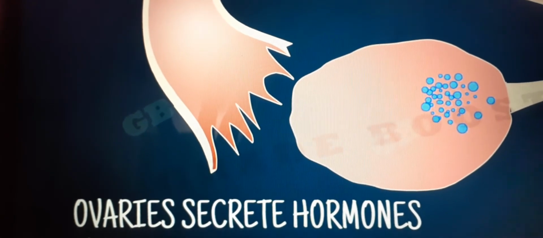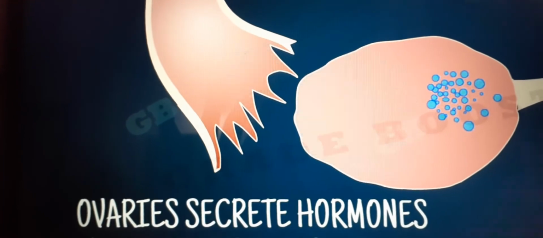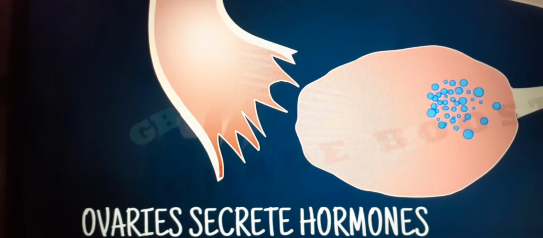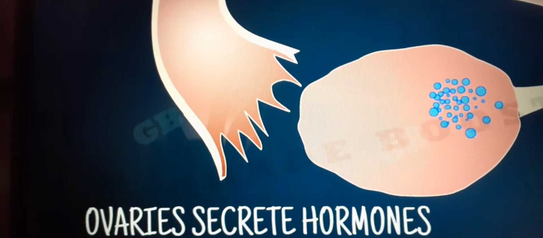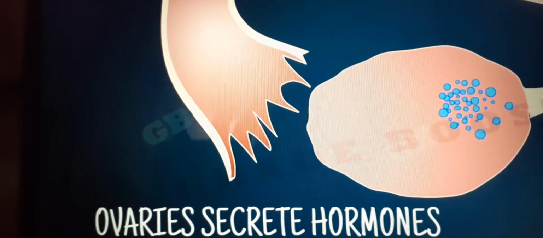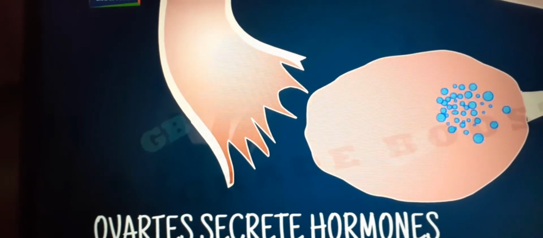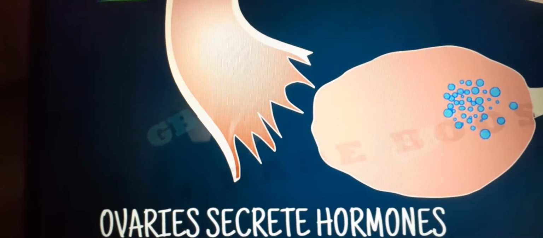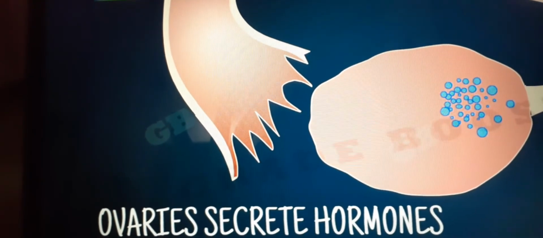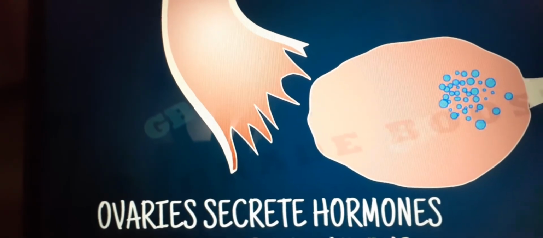Ovaries also secrete the female sex hormones, estrogen and progesterone, which help the female reproductive system with the menstrual cycle, secondary sexual characters, and also milk ejection at the time of pregnancy, and uterine contractions and expansions, etc.